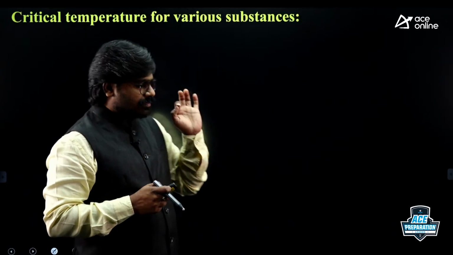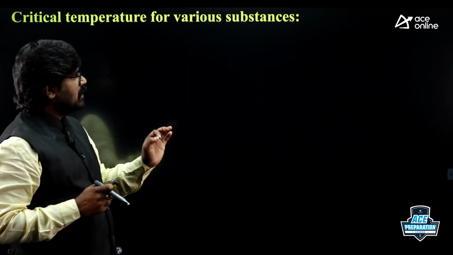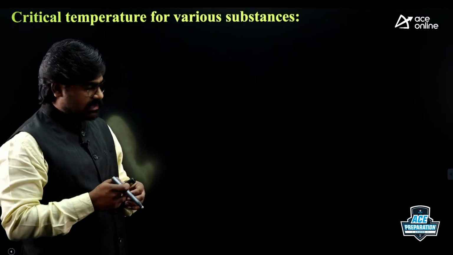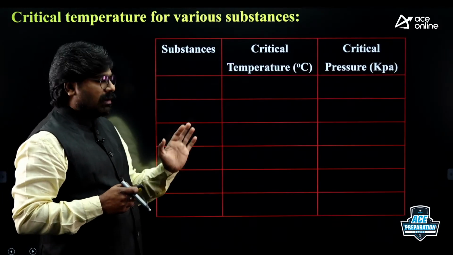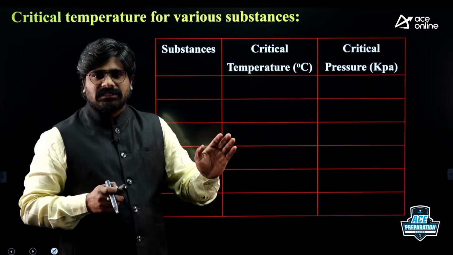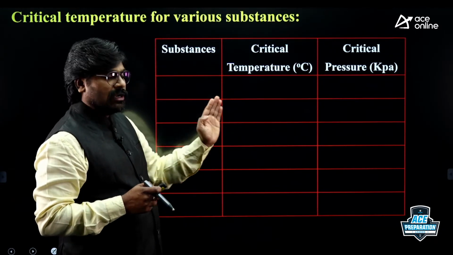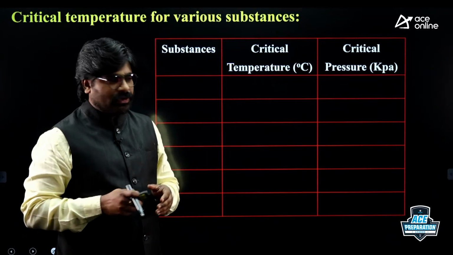Now, let us see the critical temperature and pressure for various substances. Now I am going to give a table just for idea. For the examination point of view, for GATE or engineering services examinations, these values are not required; just for idea I am going to give.